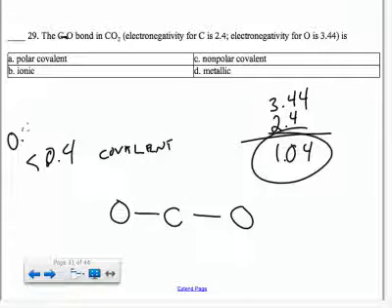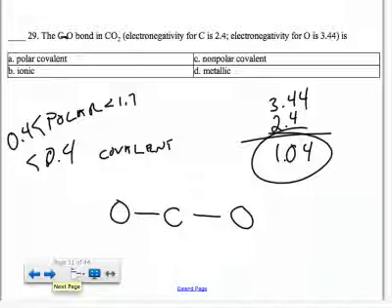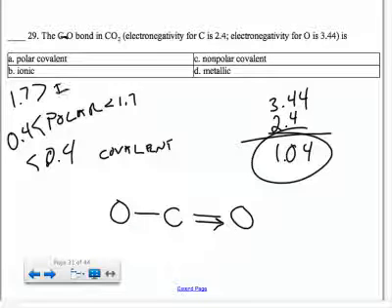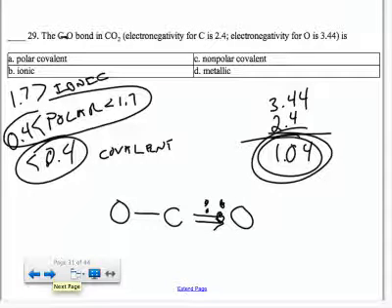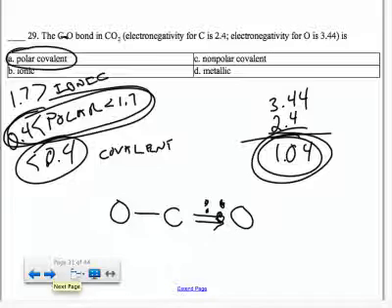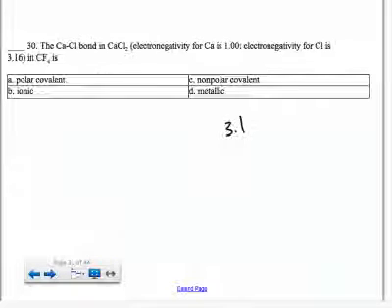We call that a polar covalent bond, because the attraction on one side is going to be stronger than on the other side, so that one atom is going to attract the electrons toward it most of the time, but not strongly enough to be greater than a 1.7 difference, because that makes an ionic bond, where the difference is big enough that one atom can completely take the electron for itself. In this case, we have 1.04, which falls into this middle range, which makes it a polar covalent bond.